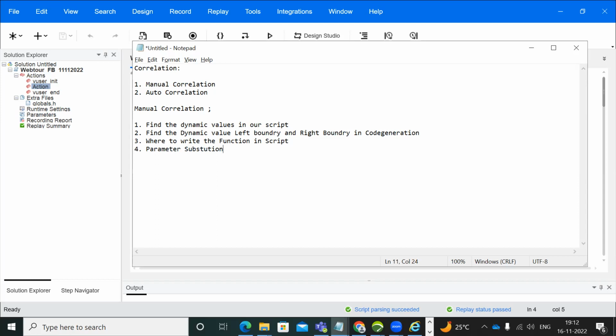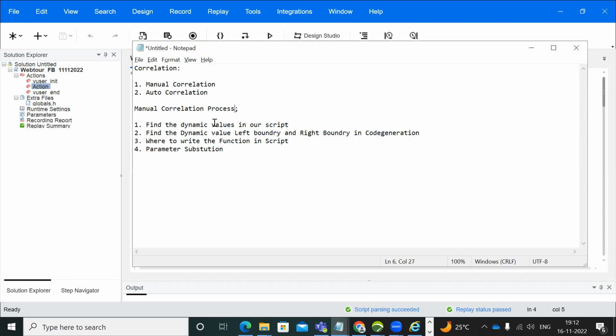So what is correlation? Correlation can be used to capture the dynamic values which are generated from the server side. So correlation we can do in two ways, manual correlation and auto correlation. So first we'll go into manual correlation. So what is the manual correlation process?